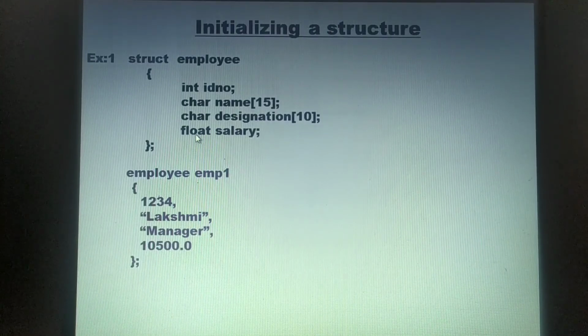Salary is again a float data type. So I am mentioning the salary here, and then after the last member of the structure, you need not give any comma. That indicates the end of the data items to be read, and then close the structure and terminate with the semicolon. This is how you can directly initialize a structure rather than asking the user to enter the input.